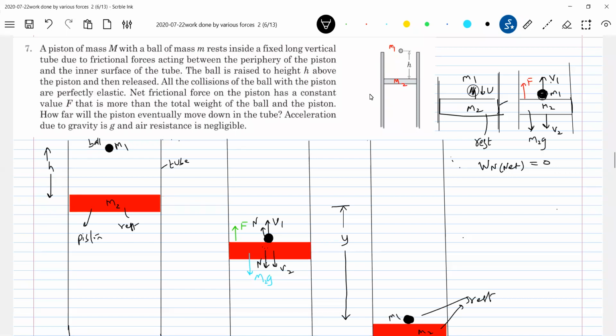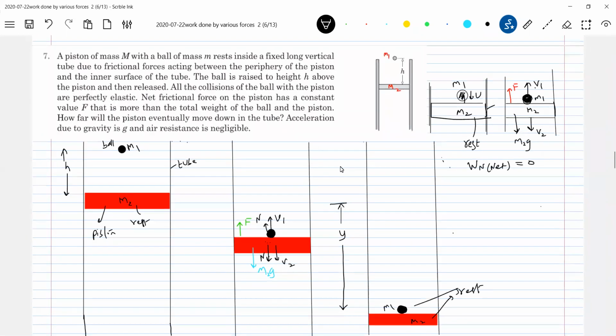Look at the first and the last diagram. What overall equation can you write? How much has the ball m1 descended finally? h plus y. Together, the ball and the piston have a displacement equal to y. So the decrease in potential energy of the ball and the piston should be equal to the work done to overcome the resistive force.